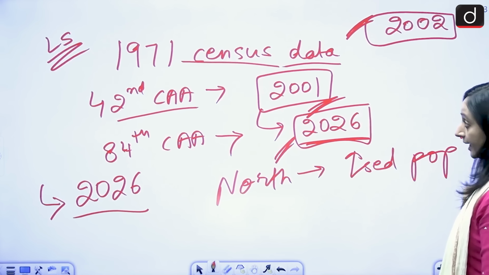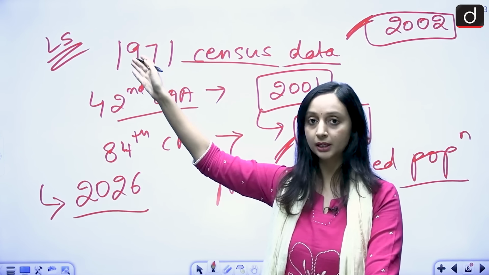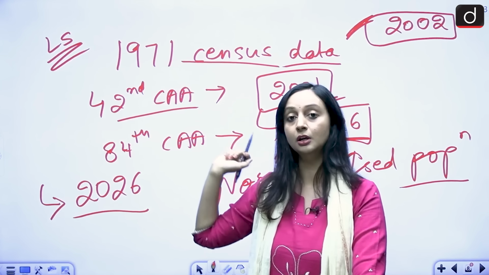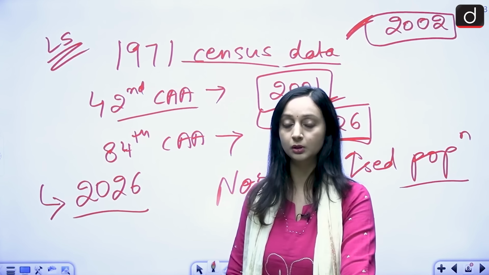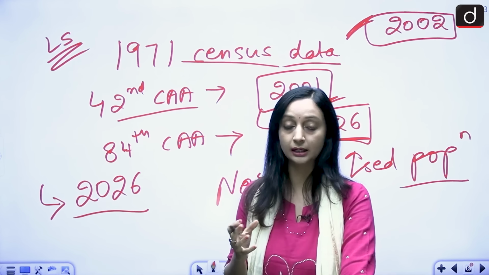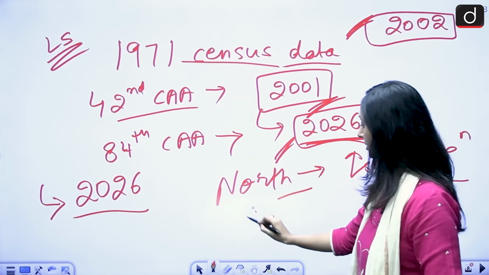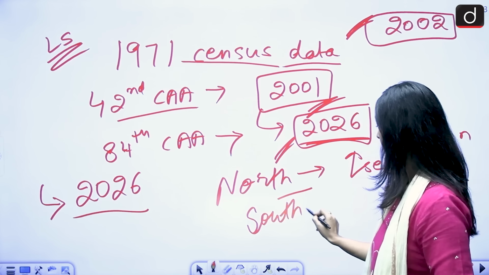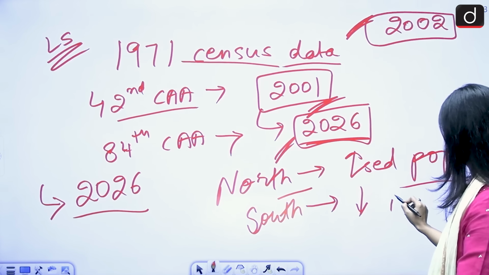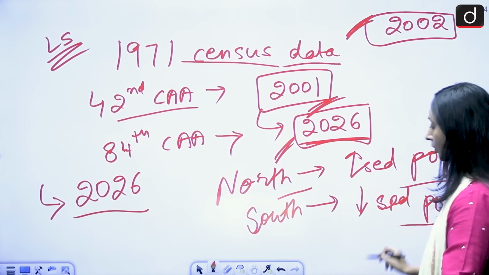In 1971's data we are talking about, this is a very outdated data. Back then the population of India was not that much. Right now we are the most populous country in the world. So the data has changed for sure, and it has changed significantly. And in that also the northern states' share is higher, and the southern states have a low share, they have decreased their population. And we do not have a solution to this problem at the moment.